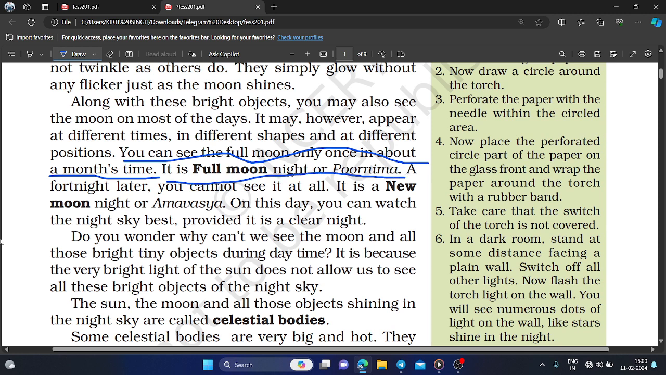A fortnight later, you cannot see it at all. It is a new moon night or Amavasya. On that night, you cannot see the moon in the sky, and that night is called Amavasya. On this day, you can watch the night sky best, provided it is a clear night.